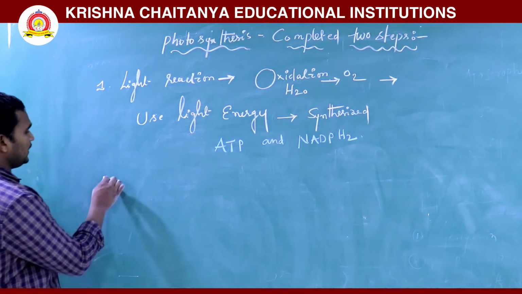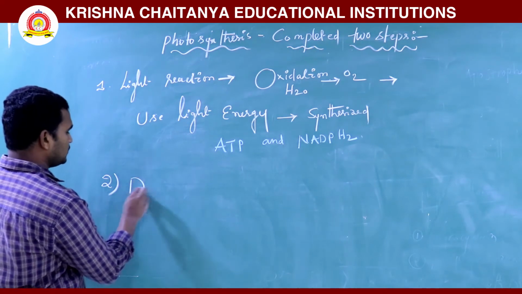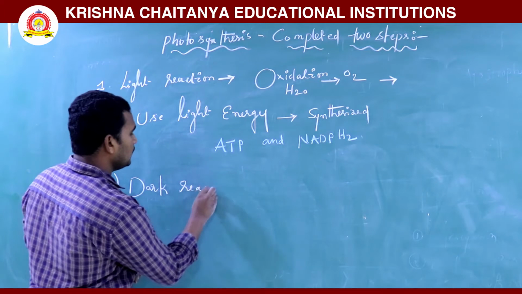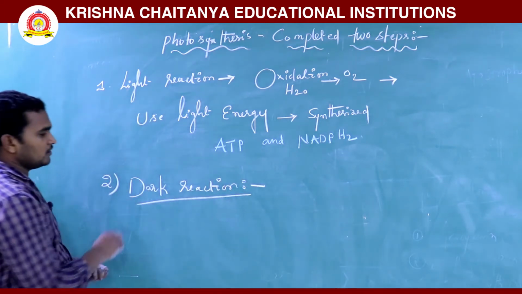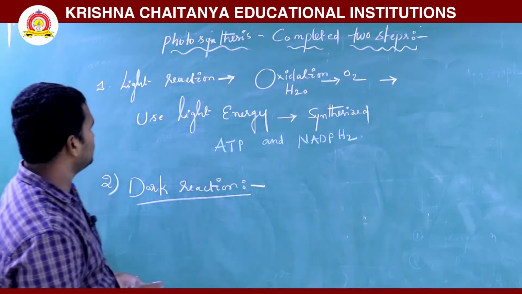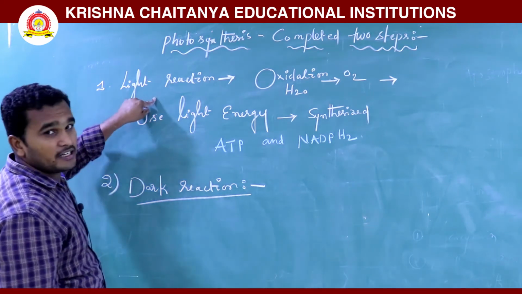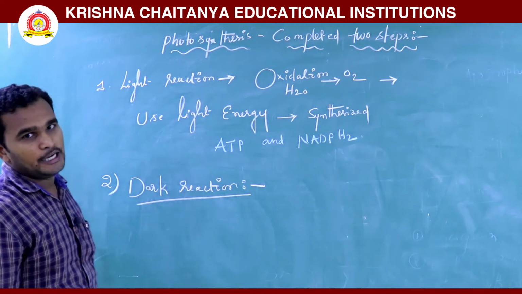Next is the dark reaction. In the dark reaction, what are we observing? It is not depending on the light, whereas the light reaction uses light energy. The dark reaction is not depending on the light, but it is depending on the light products.